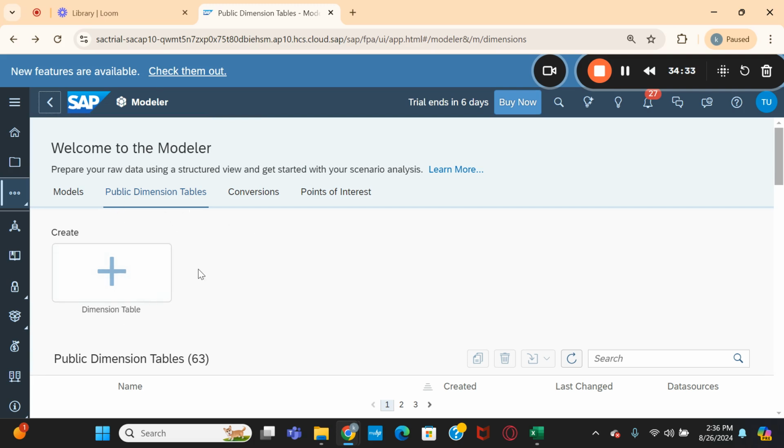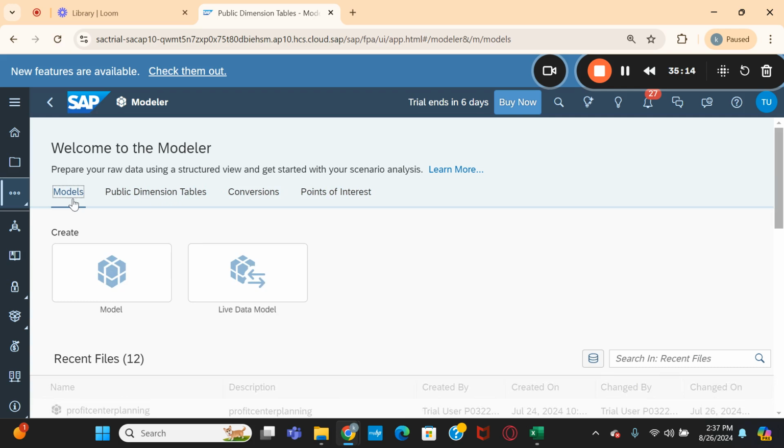So is there any other type of dimension? We are calling it public. Is there any private dimension also? Yes, of course. The private dimension concept is there in the SAC system. The dimension which is specific to a particular model, that generally we call the private dimension. You cannot share that dimension across the models. That's why we call it the private dimension. Here we have created two public dimension tables. Now let us go to the models.